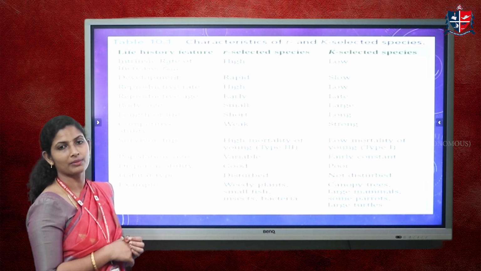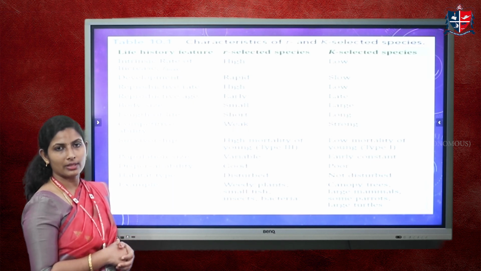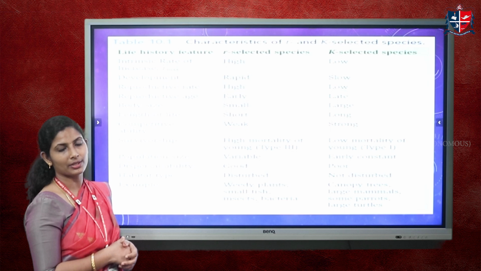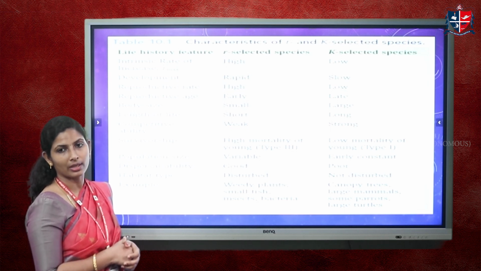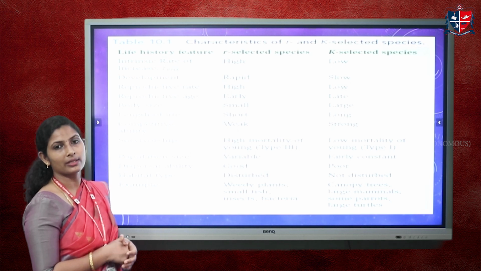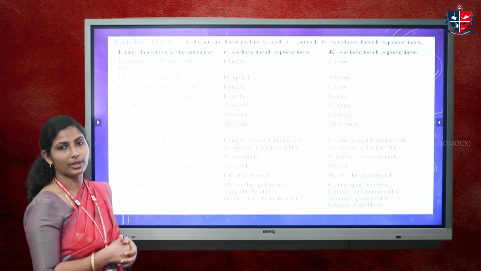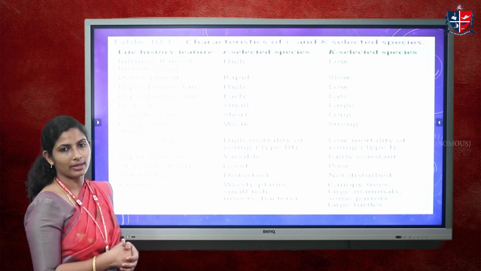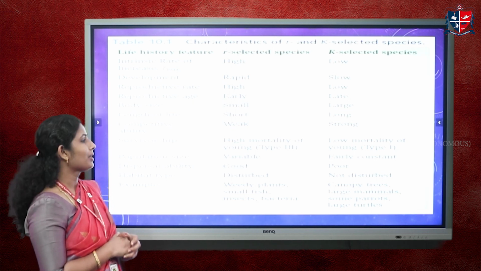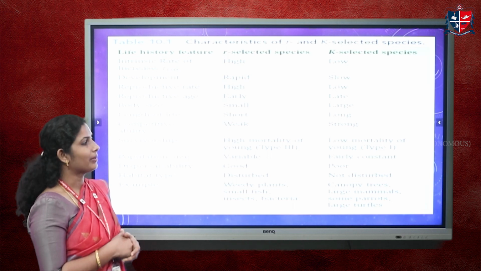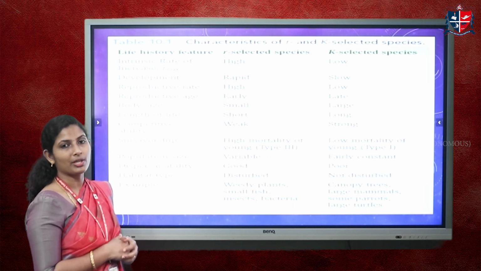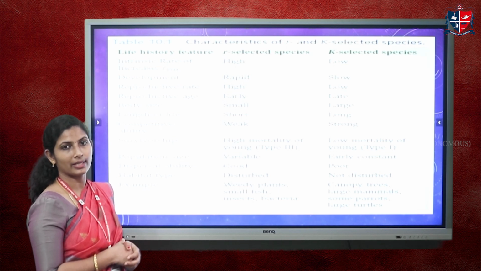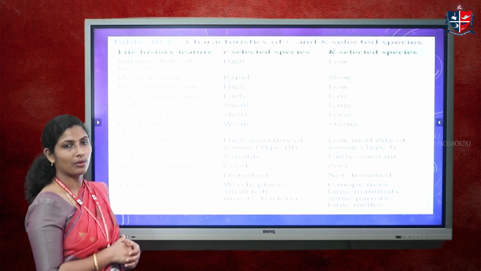So till they hatch out of the egg, etc., during this period, they can be predated by predators or washed away by water flows. If the parent is laying eggs in an aquatic system, then strong currents can destroy them. So their fate totally depends upon nature, and it is not sure that every individual is going to grow into a big individual or reach a maturation age. So they have high mortality for the young. But in K selected species, the young ones are taken much care of by the parents, and due to this, they have a very low mortality rate.